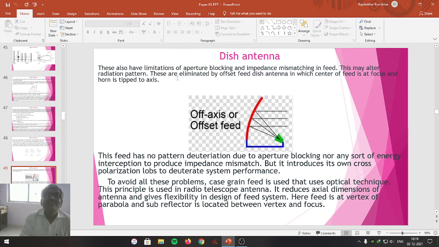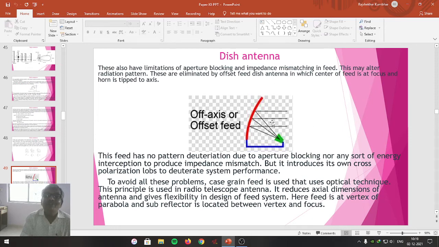So that's why these problems are eliminated by the offset feed dish antenna, in which the center of the feed is at the focus and the horn is tipped to the axis. So this is the offset feed antenna. Some angle is given to the horn. They are allowed to be made incident and then those are collected along the directrix. This is the offset feed.